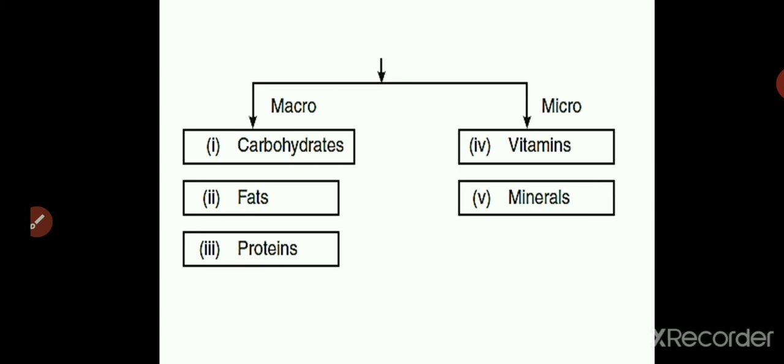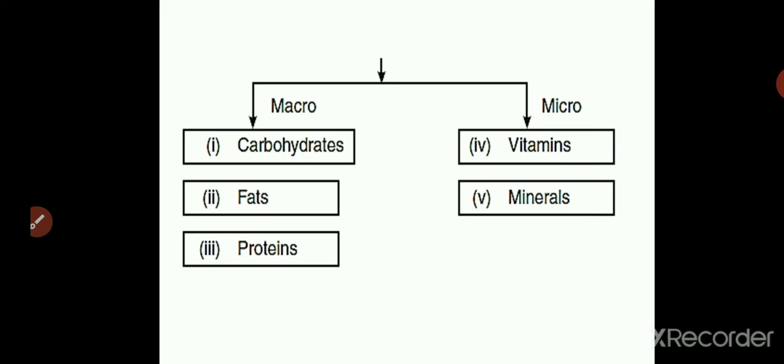And micronutrients are those which are required by our body but not in such large quantities. We need them in very small quantities. Those are termed as micronutrients. The names themselves explain it. There is macro, large, micro, small.